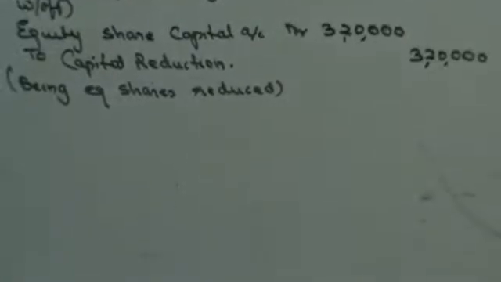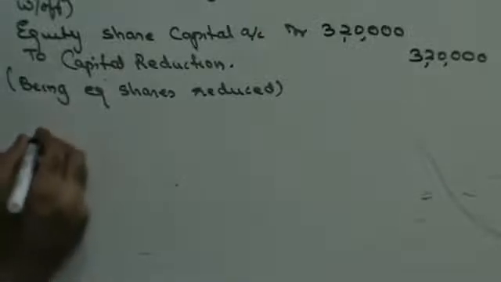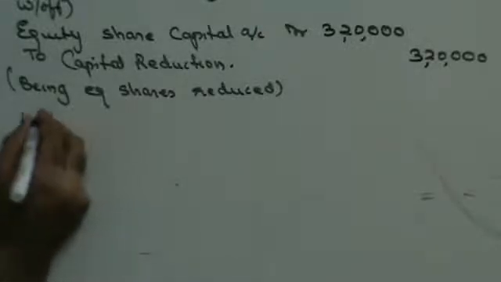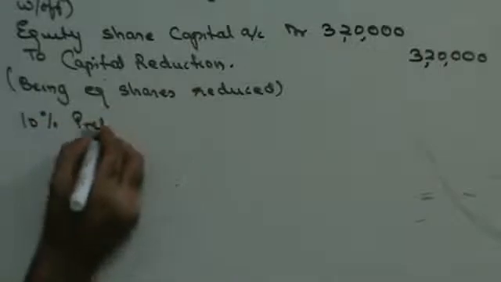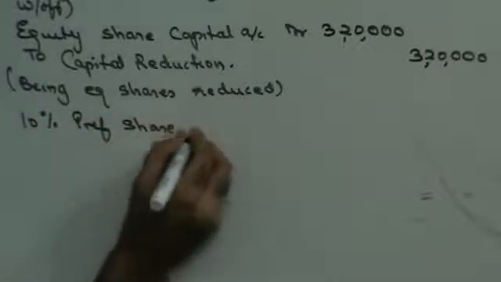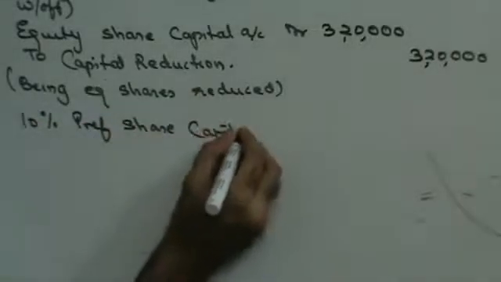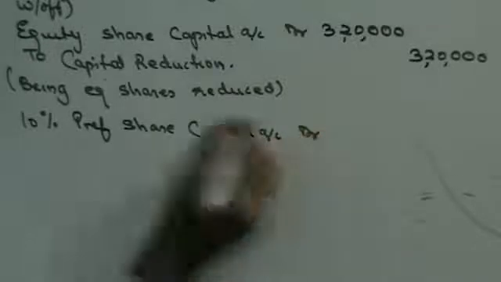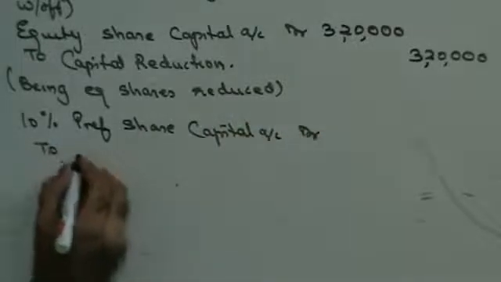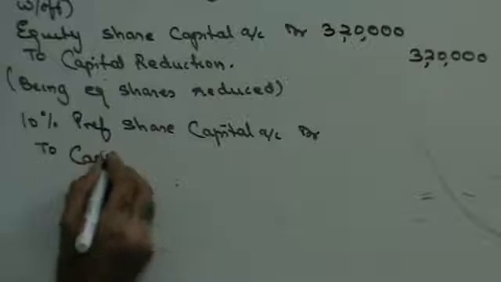Preference shares to be reduced to 5 rupees per share. Now the present value of preference share capital is 10, that means it is reduced by half. Liability going down, capital reduction on the credit side. So 10% preference share capital account debit to capital reduction.